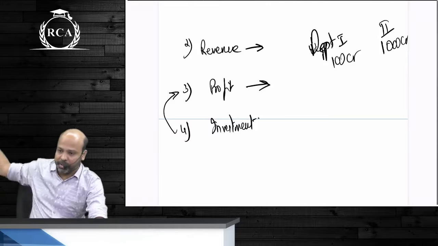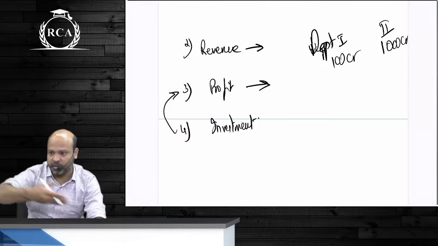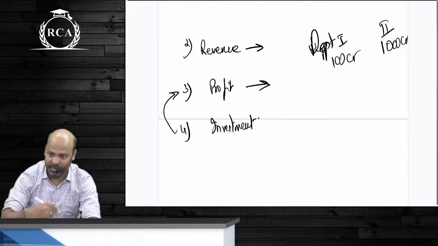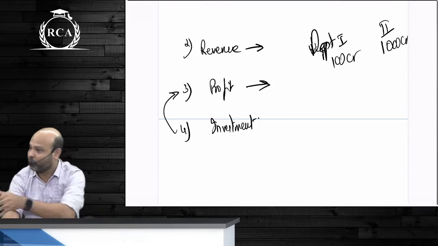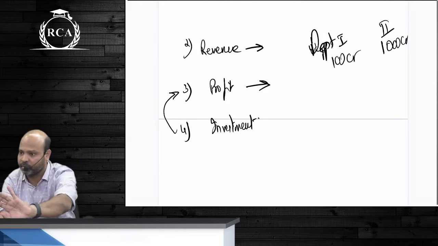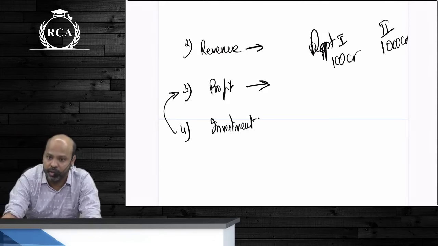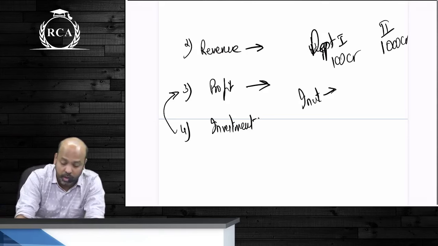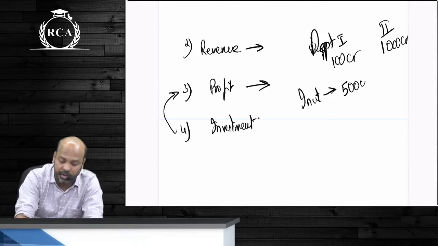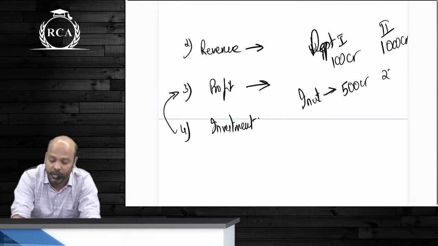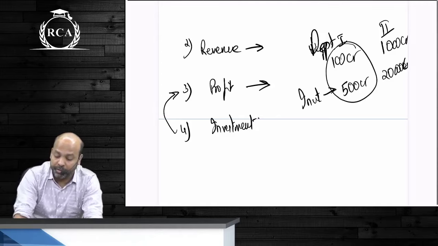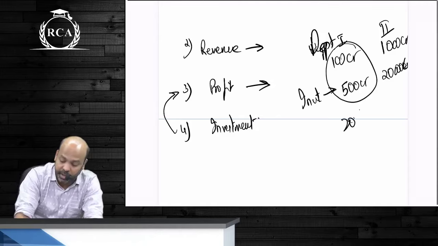Would you go and tell department 2, well done, you've generated 1000 crores, and department 1, you fool, you've generated only 100 crores? Can you say that? No, you cannot. If they're all profit centers, you can directly evaluate their performance on the amount of absolute profits. But what if the profits generated depend on the amount of investment? The investment made in department 1 is 500 crores. The investment made in department 2 is 20,000 crores. Profit as a percentage of investment here is 20%. Profit as a percentage of investment here is 5%.